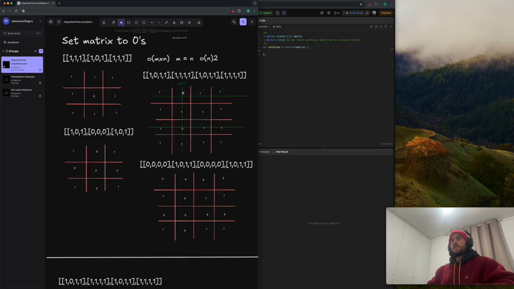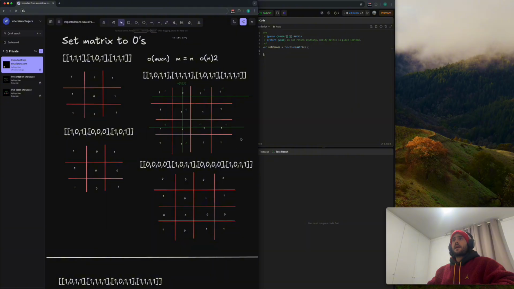For example, when we find the first zero, we mark all the ones on this row and this column as minus one. We iterate this row and this column, marking all ones as minus one, so we don't need to change anything to zero. Then we keep doing that, and do the same when we find the other zero: we mark its column and row as minus one.